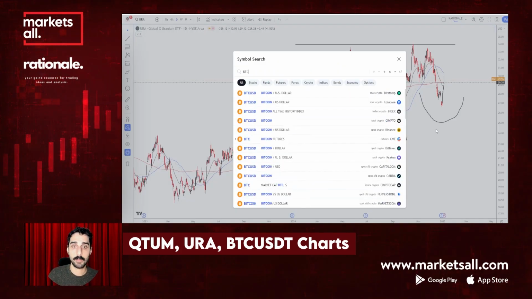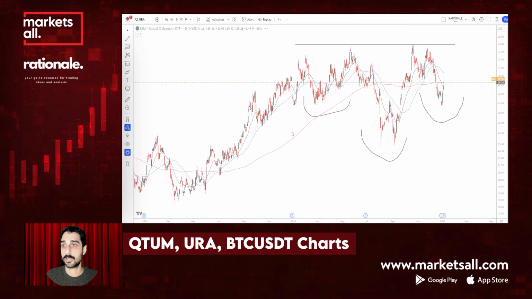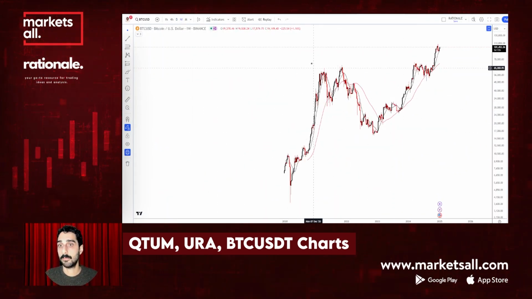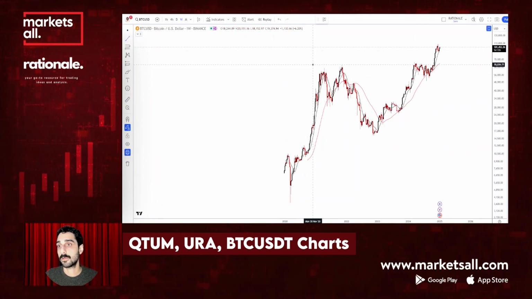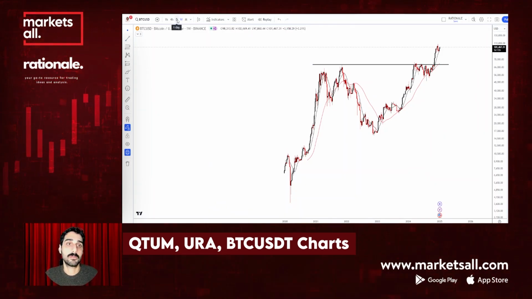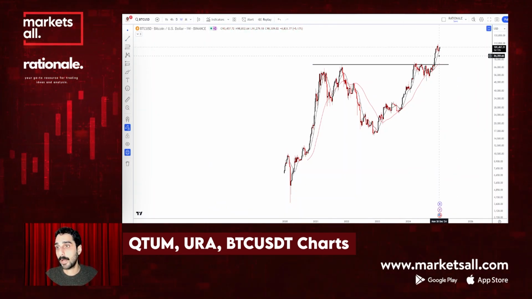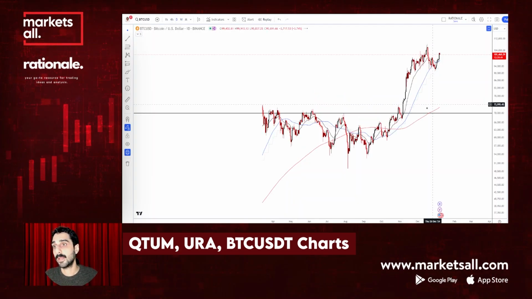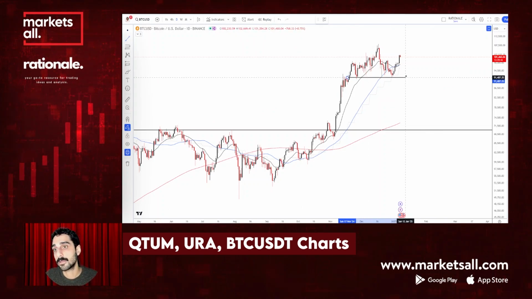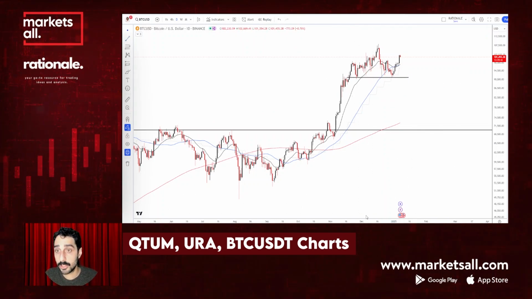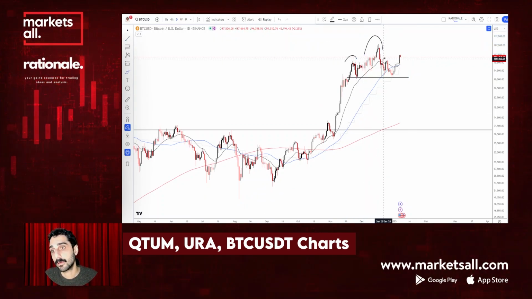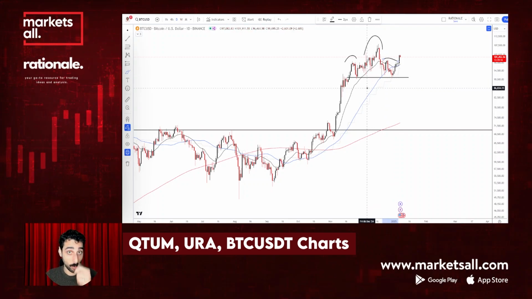And lastly, I would like to show you the Bitcoin chart. Where are we? After this huge breakout in the weekly chart, it was very natural to see some pullback, and we're seeing that right now. Currently I'm following in the daily chart this head and shoulders top failure, as I showed you in the all country world index ETF.